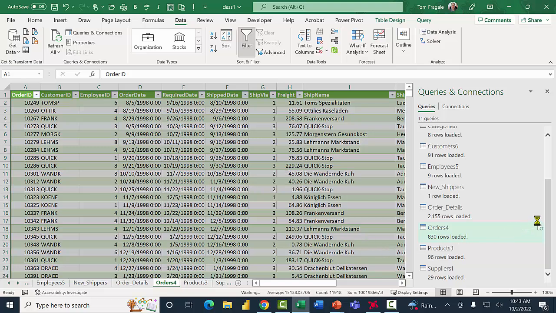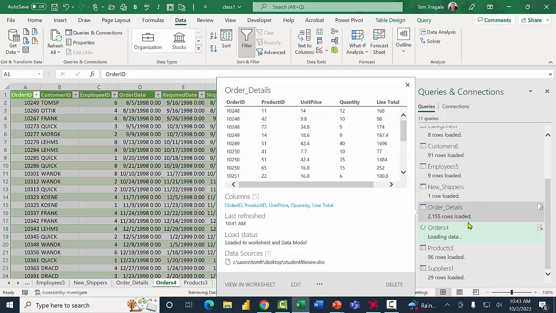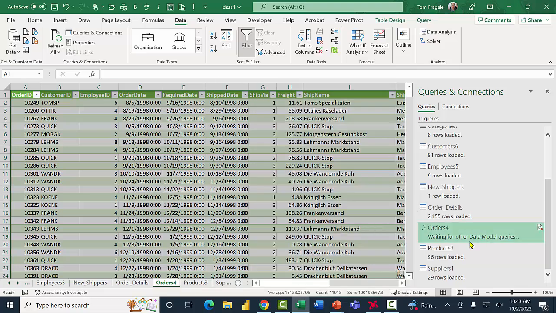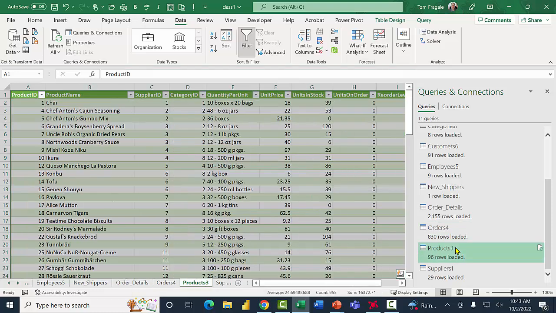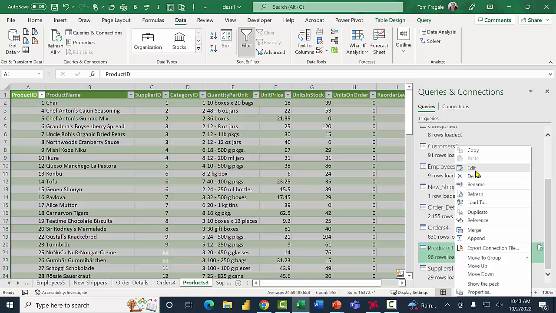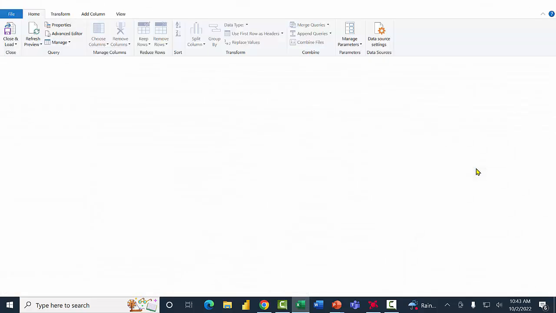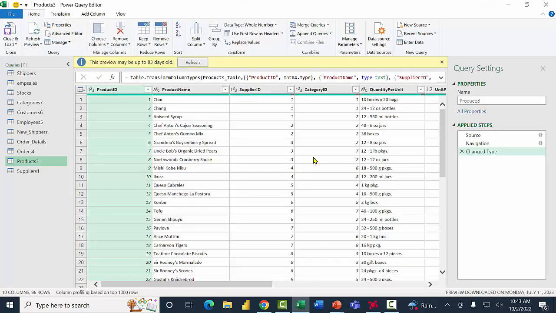Let's do another one of those formulas. This time, I'm going to go into the products table over on the right. I'll pick on products and right click on the products table and then pick on edit. Let me show you another kind of formula. This is more like an if statement.